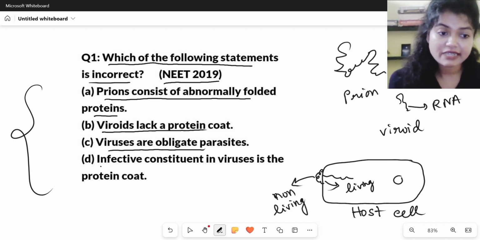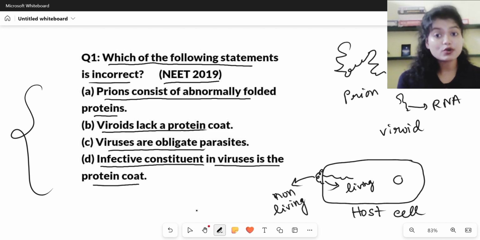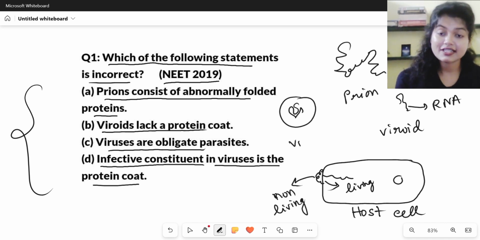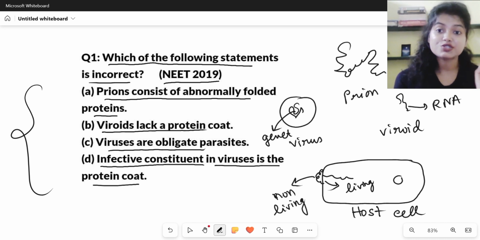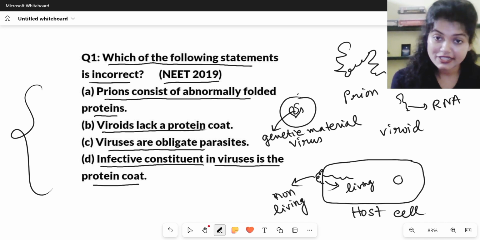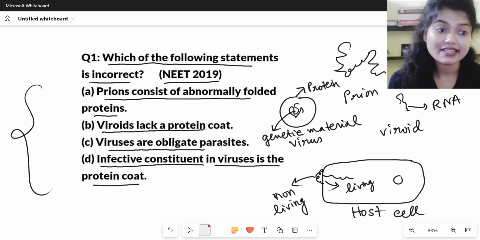The last statement says infective constituent in viruses is the protein coat. This is not correct because we already discussed in the last video that the protein coat is not the infectious part. The infectious part of the virus is actually the genetic material that they have. So this is the incorrect option. D is the incorrect option.